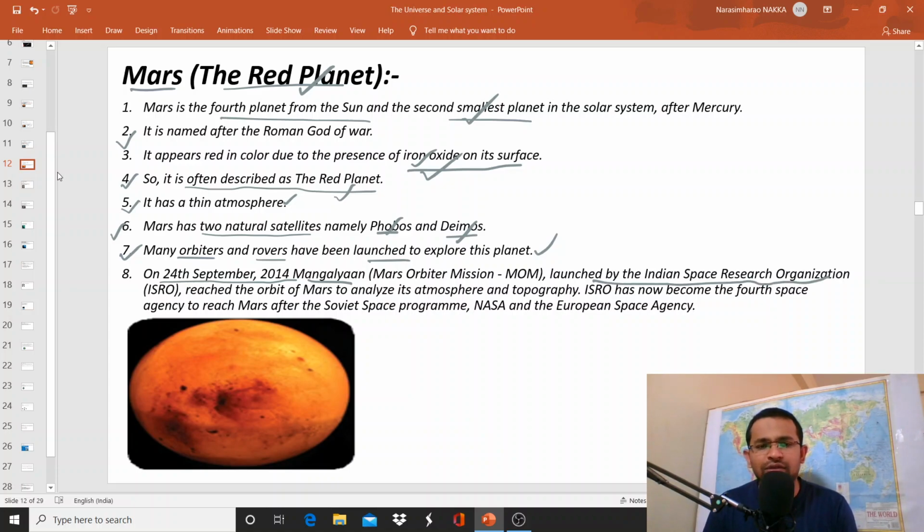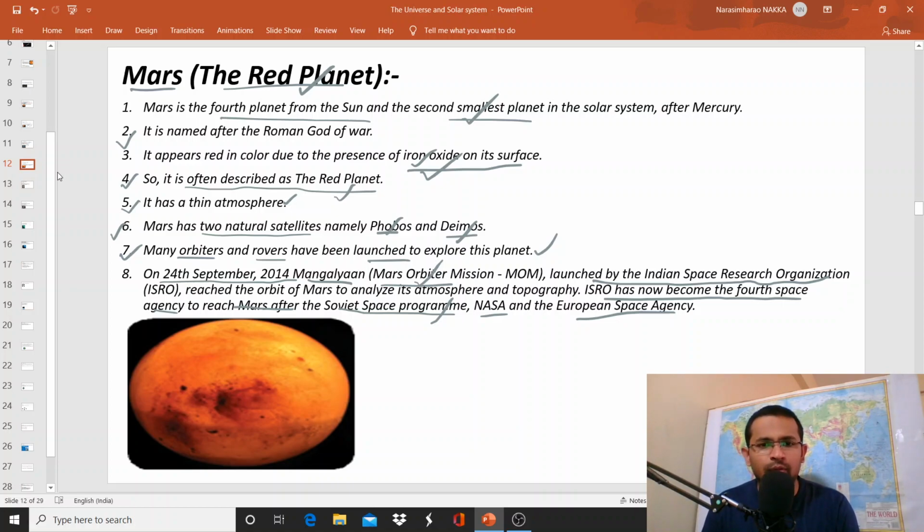And of course, it was a great achievement of India because in its first attempt, India was able to send Mangalyaan, the Mars Orbiter Mission, to Mars in order to study its outer atmosphere. And ISRO has now become the fourth space agency to reach Mars after the Soviet space program, NASA and the European Space Agency.